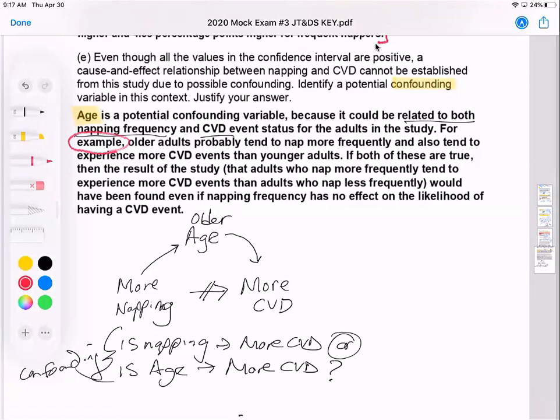The difficult part, though, for students, if they answer this, they would probably pick some variable, maybe they say age. Age might lead to more CVD, but they don't actually make this connection. They don't actually say not only are older people more likely to have more CVD events, but also older people are more likely to nap. So you have to make this connection, and that's the one that typically students forget to mention.